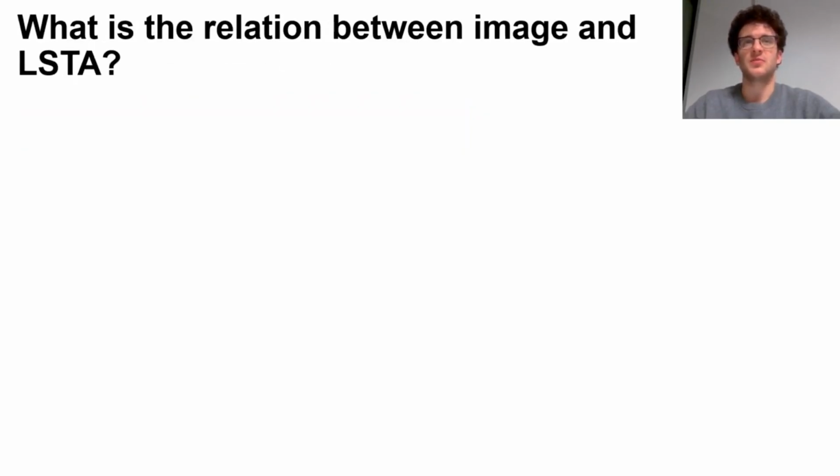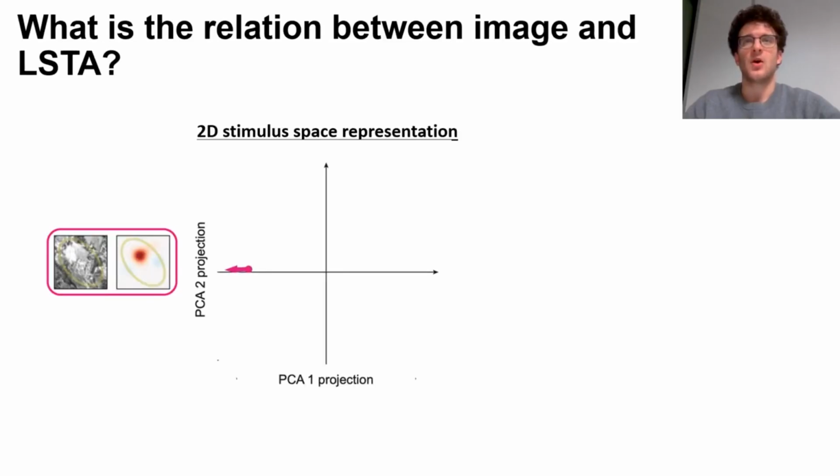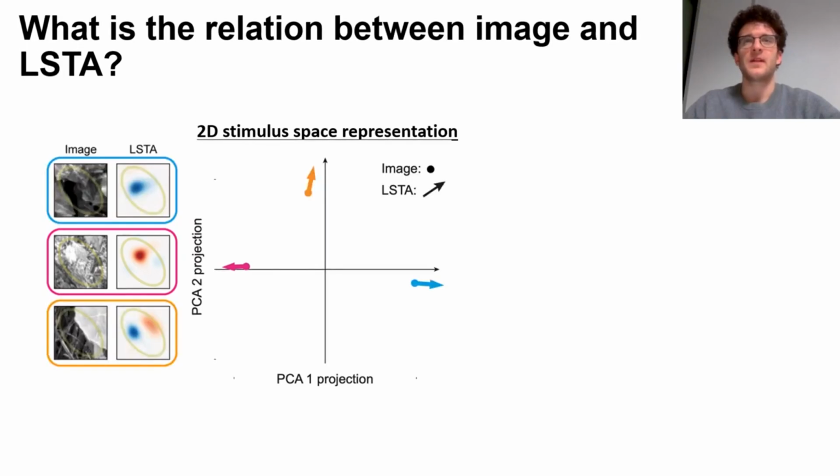So we used those two principal components to project all the image local STA pairs on a plane. The tail of each arrow is the projection of a natural image, and the head of each arrow is the projection of the natural image plus its local STA. The direction of the arrow does tell us in which direction we should go to increase the firing rate of the cell. In this example, when the arrows are pointing right, it means that in that region of the stimulus space, the neuron is selective to a light decrease, and when the arrows are pointing left, it means that the neuron is selective to a light increase.